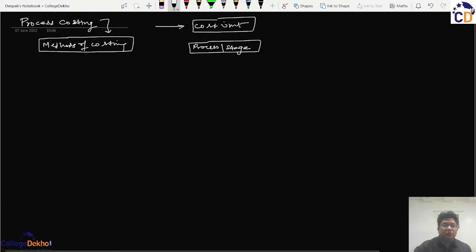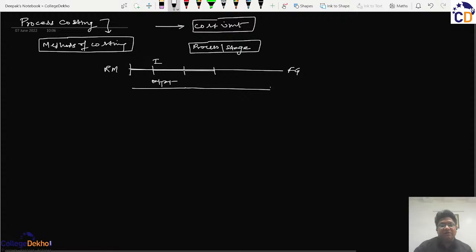What we are up to is that sometimes a raw material, before it reaches the stage of finished goods, passes through various interconnected processes or stages, and they are consequential in the way that when the raw material enters the first process or stage, there is an output, and the output of the first process becomes the input for the second process. This cycle goes for a minimum of two processes and a maximum could be any number, and then it finally reaches the stage of the finished goods.